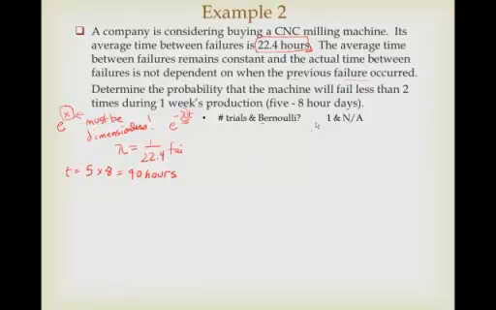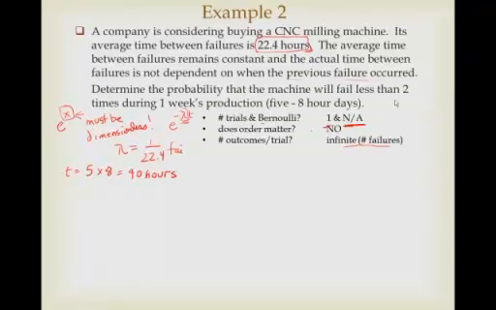So number of trials in Bernoulli, well, we've got 1 trial, and Bernoulli isn't really even applicable in this particular Poisson process. Does order matter? Not a bit. And number of outcomes per trial? Well, infinite, because we could have an infinite number of failures. But this is quite clearly a Poisson type process.